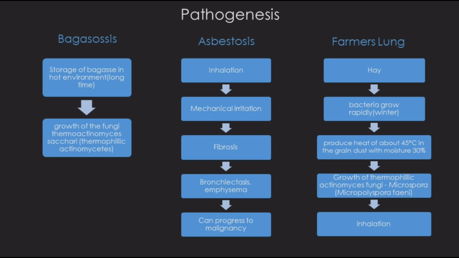Farmer's lung is a chronic disease of lungs due to inhalation of moldy hay or grain dust infected with Micropolyspora faeni in the agriculture field. It is a type of extrinsic allergic alveolitis or hypersensitivity pneumonitis, which is an immunologically mediated disease of lung involving the terminal airways. During winter season, bacterial contamination of the hay produces heat of about 45 degrees Celsius when the moisture content is above 30%, and this heat encourages the growth of thermophilic actinomyces fungi, Micropolyspora faeni, which is the main cause of farmer's lung.